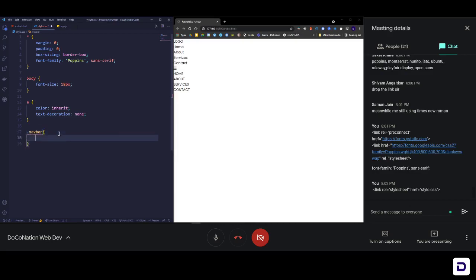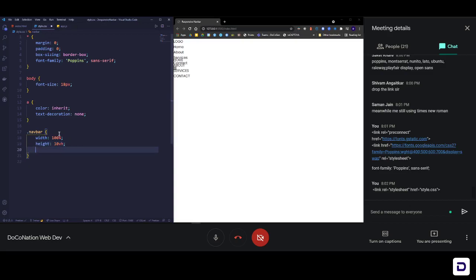Open the curly braces, and now here we can start styling. The first thing we need is to define the width and height. The width of this navigation bar should be exactly the size of the screen, that means 100%. The preferred height of a nav bar is between 80 pixels to 10 VH. 10 VH is basically 10% of your exact screen height. So height will be 10 VH.